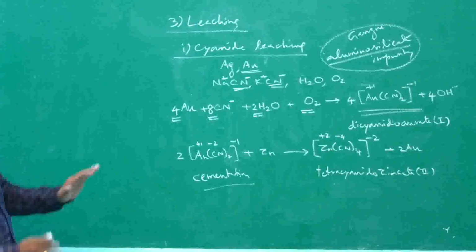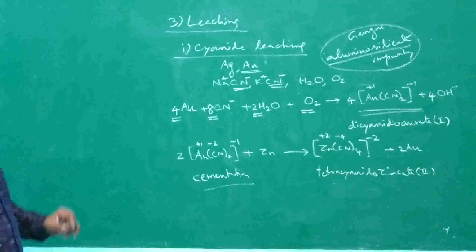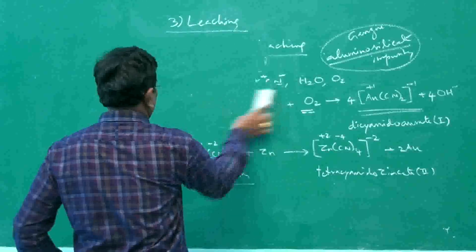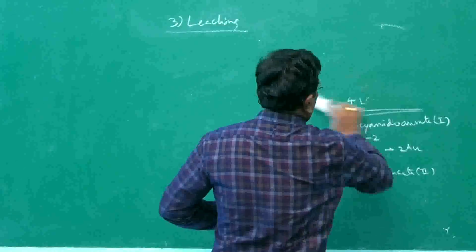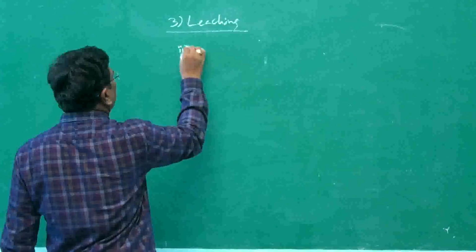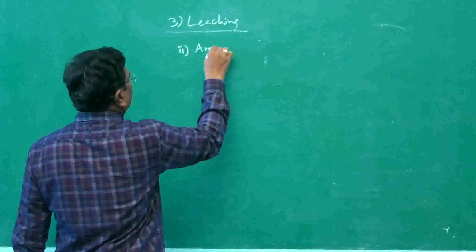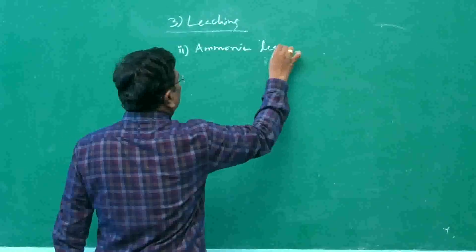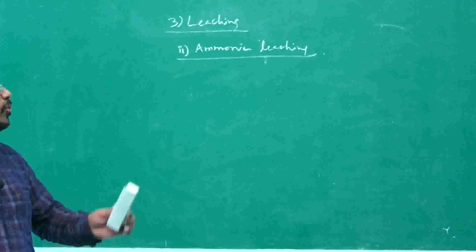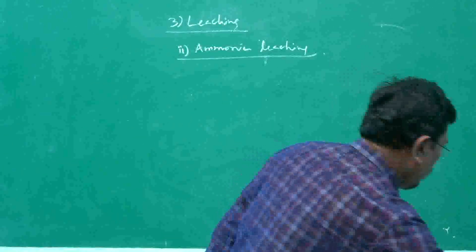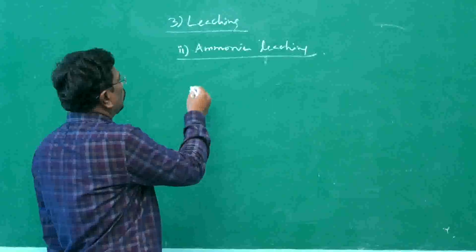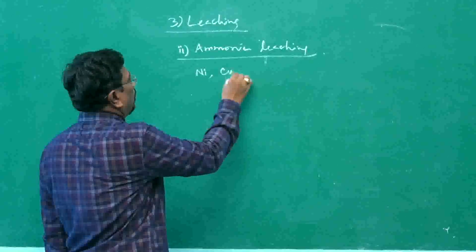All right. So the next method of leaching is ammonia leaching. Just carefully listen, try to understand. Very simple, the concepts are so simple. Ammonia leaching. In ammonia leaching, we convert the metal into an ammonia complex, thereby converting it into the form of solution. This method is suitable for ores of nickel, copper, cobalt, etc.